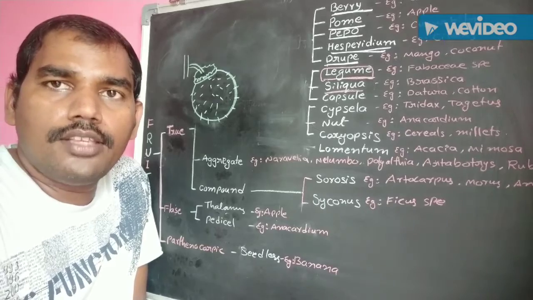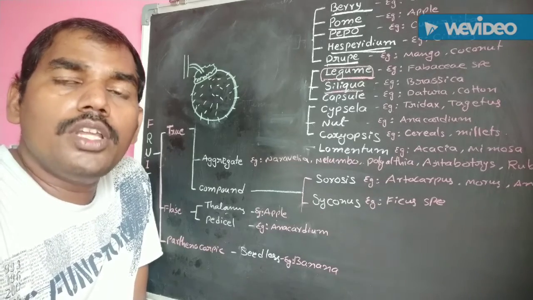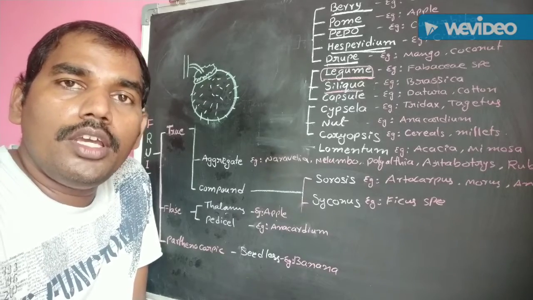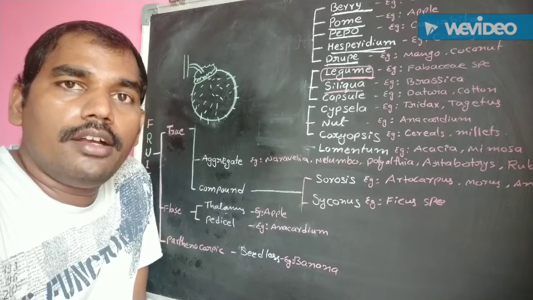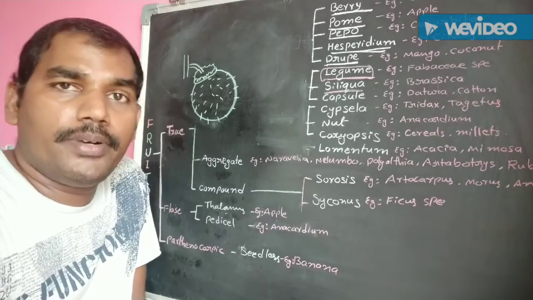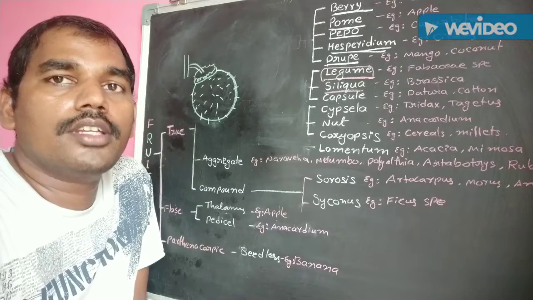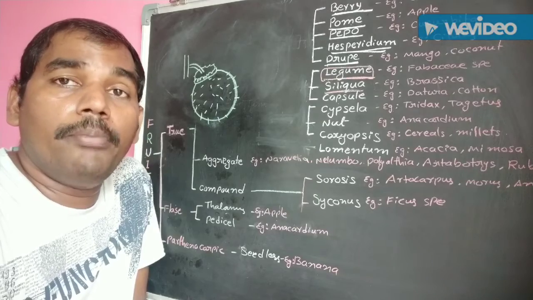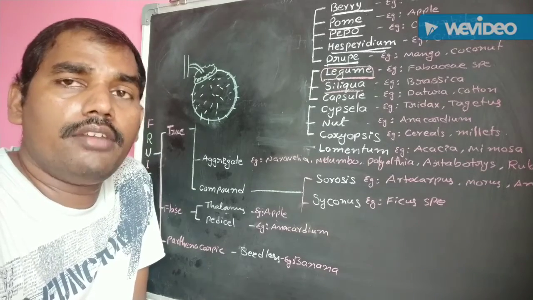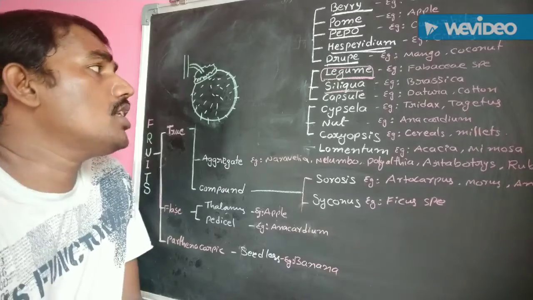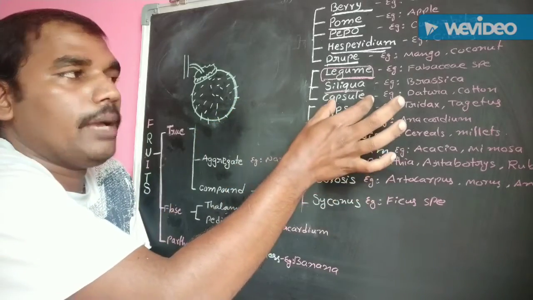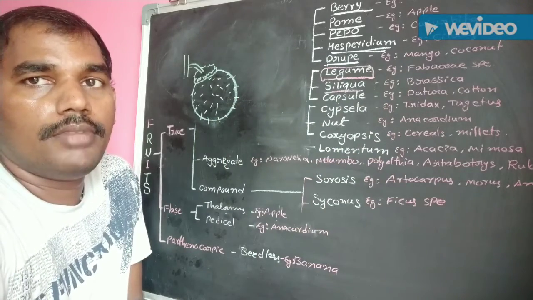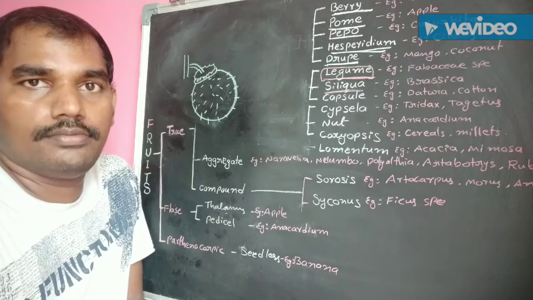Dry dehiscent fruit is capsule. The capsule is developed from uni or multilocular, superior or inferior, bi or multicarpellary syncarpous gynoecium. Understand? At the time of maturity, the capsule breaks down into a number of halves in different ways. So this type of fruit is known as capsule. Some examples are datura, cotton, and also cotton.